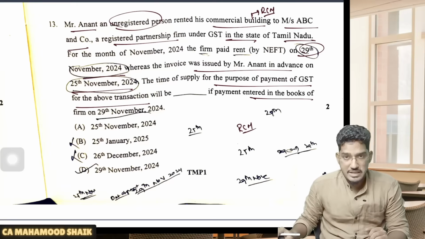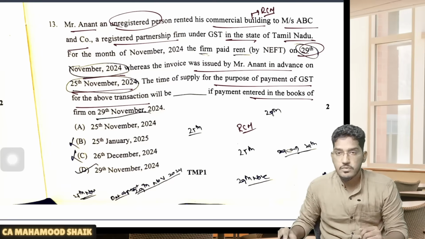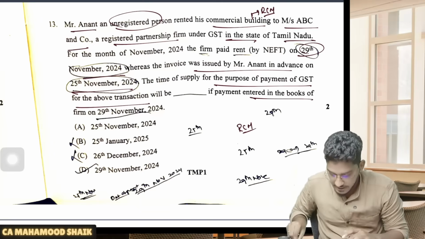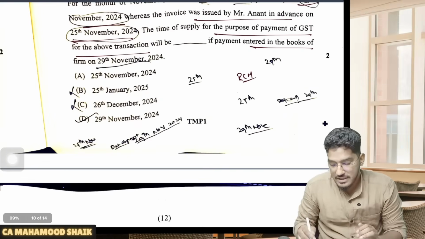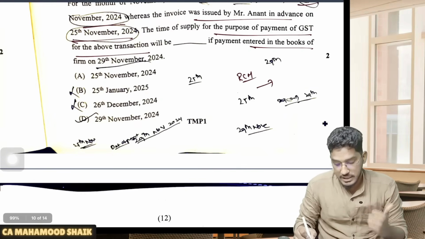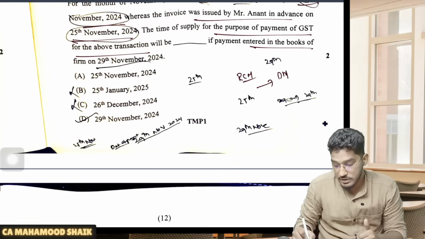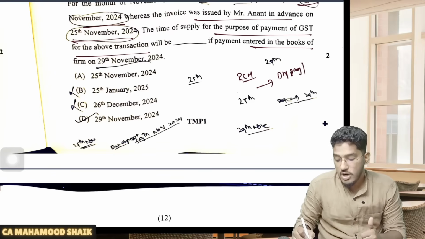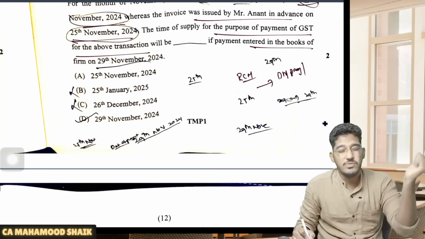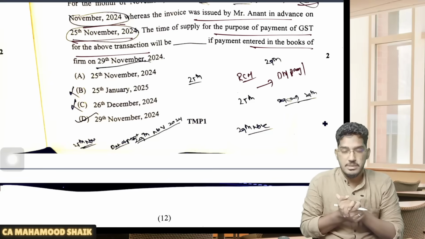Here they are talking about RCM. This service will get covered under RCM, right? Yes, this service will get covered under RCM. See here, if you pay close attention, this is a service covered under RCM. And in the case of RCM services, as we are well aware, time of supply will be the date of payment in the books, or the date on which 60 days following the date of invoice given by the supplier ends.